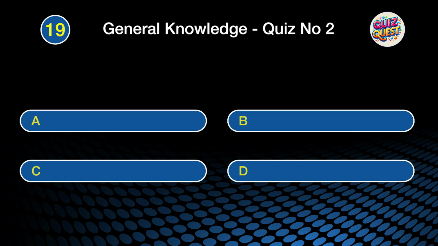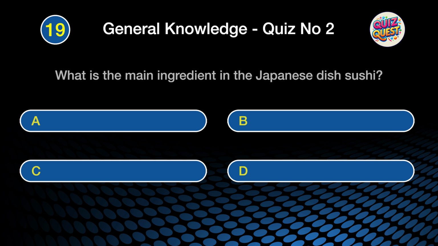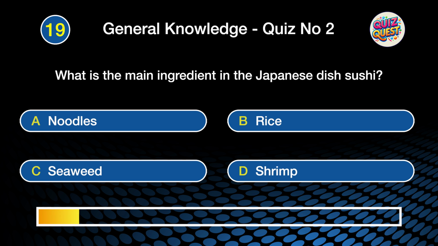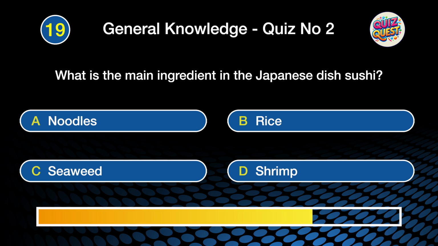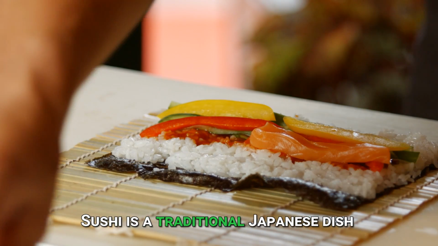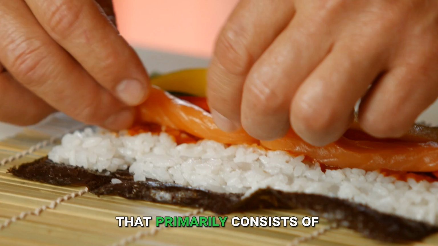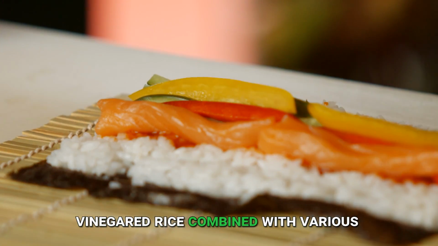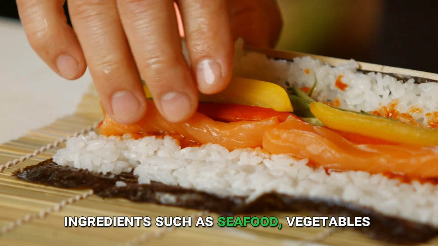Question 19. What is the main ingredient in the Japanese dish sushi? Is it A. noodles, B. rice, C. seaweed, or D. shrimp? The correct answer is B. rice. Sushi is a traditional Japanese dish that primarily consists of vinegared rice combined with various ingredients such as seafood,